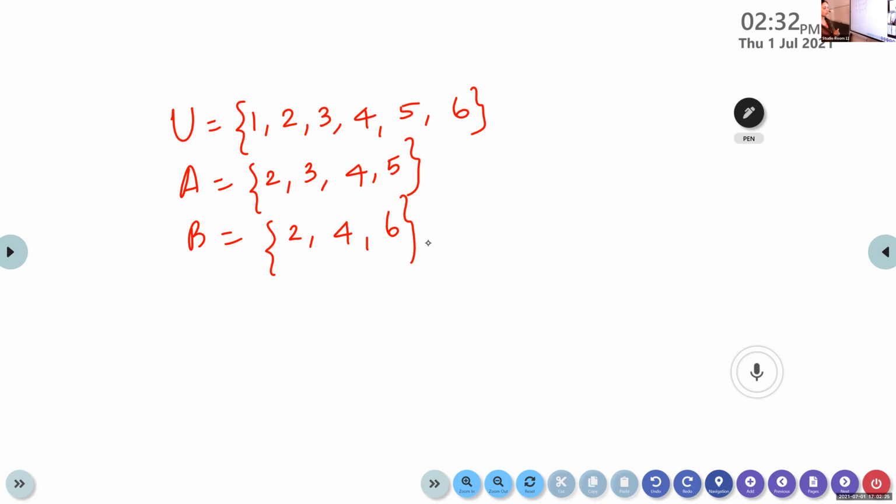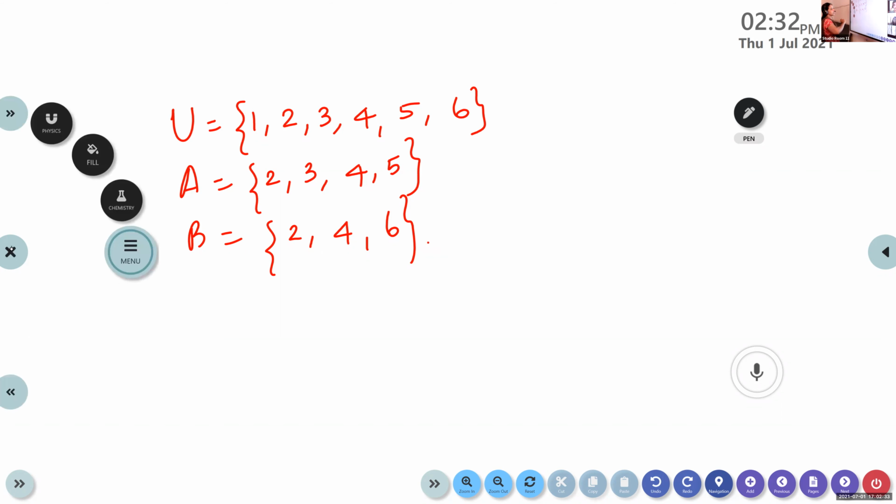Okay. So now listen, children. You write this question. Now listen. Suppose I want to represent this using a Venn diagram. We know that the universal set will be represented using a rectangle.